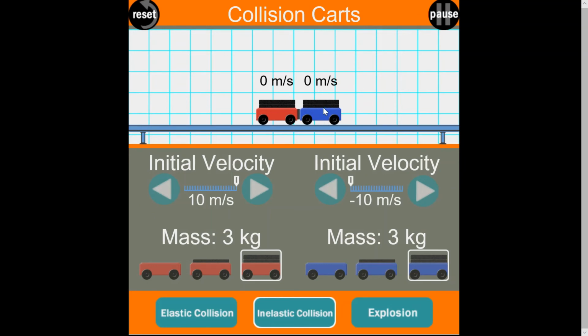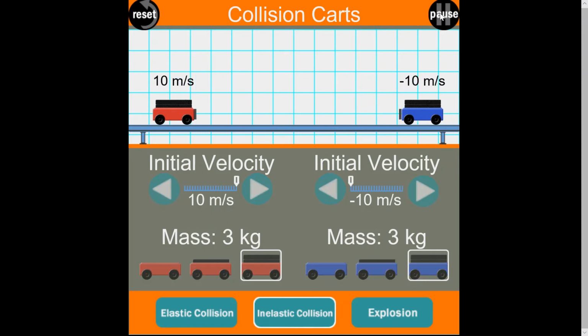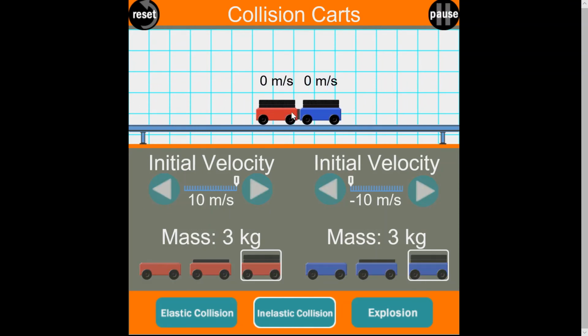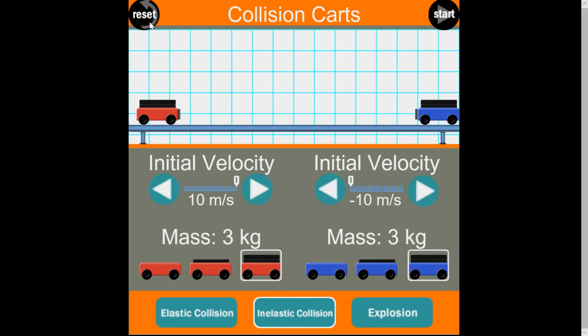The blue car has momentum moving to the left, which is negative momentum, and they exactly cancel each other because the cars have the same mass and the same speeds. So after they collide, the wreckage here has to also have zero total momentum in order for momentum to be conserved. And so that's why nothing moves after the collision.